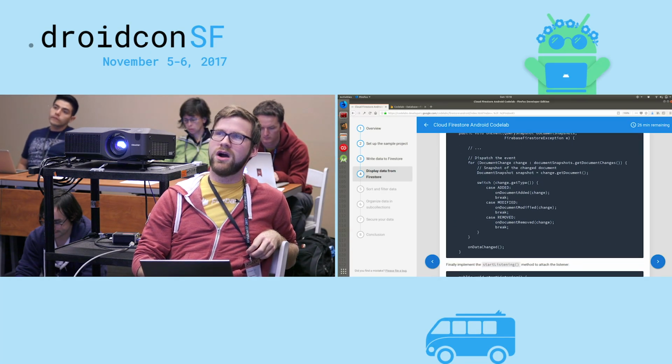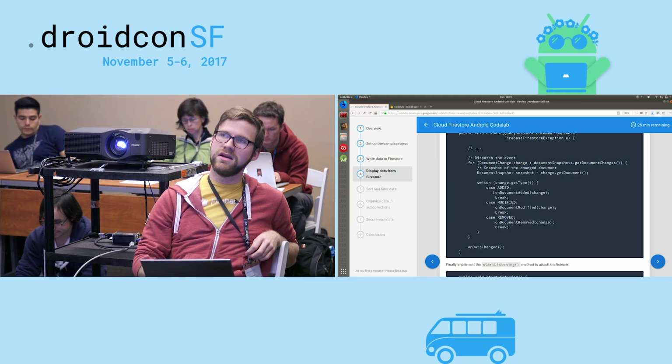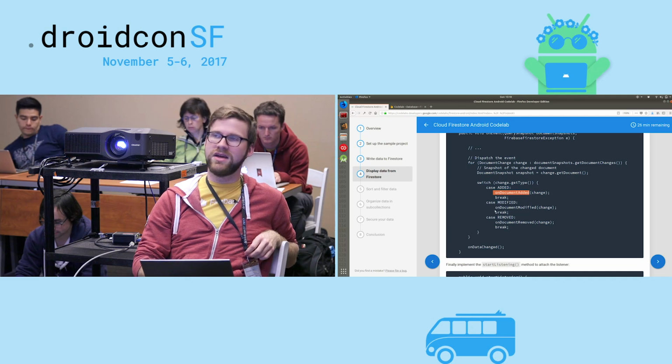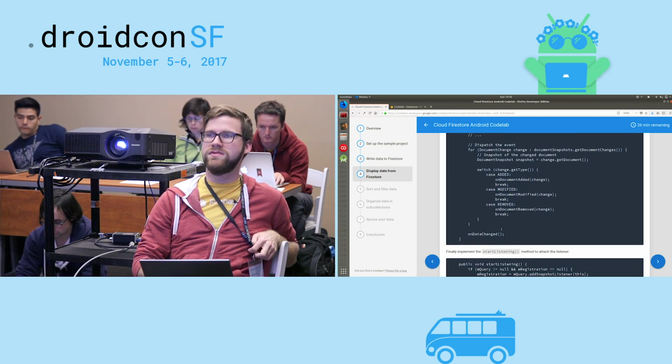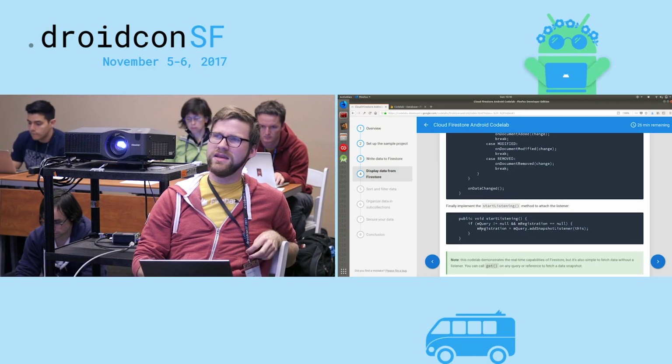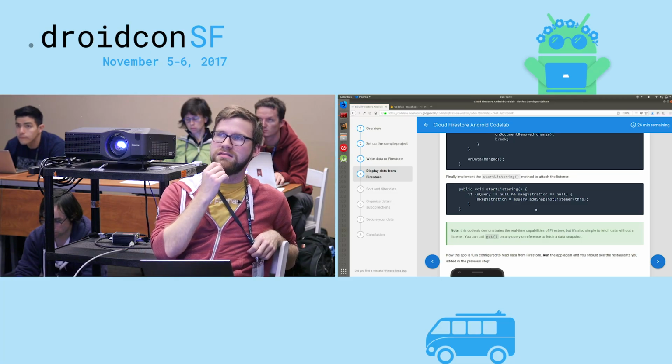Then we'll go back to our onEvent method and actually implement those. Our previous sample just had comments here, but we'll make sure to actually call onDocumentAdded when it's added, onDocumentModified when it's modified, and onDocumentRemoved when it is removed. Finally, we need to actually start listening, so we'll go in and we'll add in these couple of lines in the start listening method.